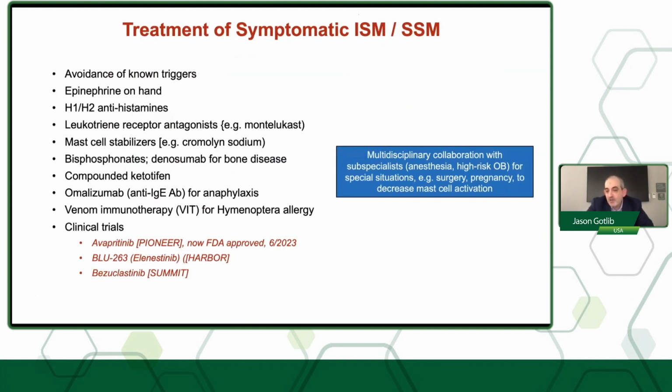These are patients that if they're going for surgery or undergoing pregnancy delivery, you need to engage one's collaborators, including anesthesiologists, to make sure that we mitigate any issues of anaphylaxis or mast cell activation flares in the context of pregnancy or surgeries.